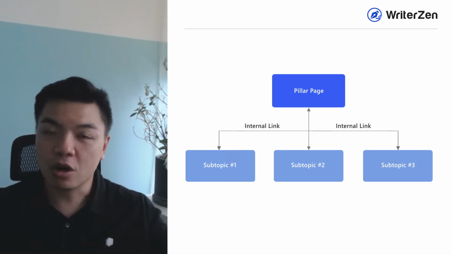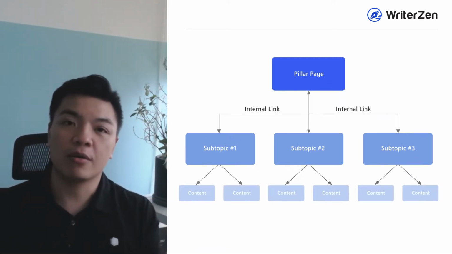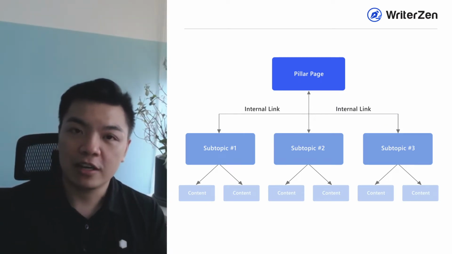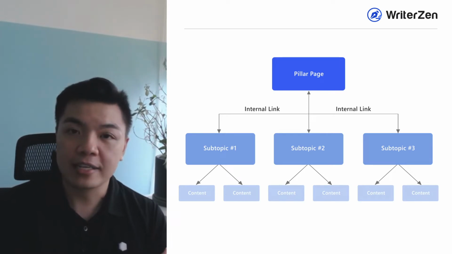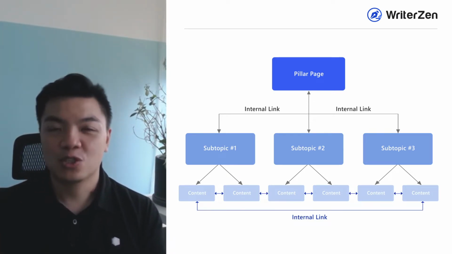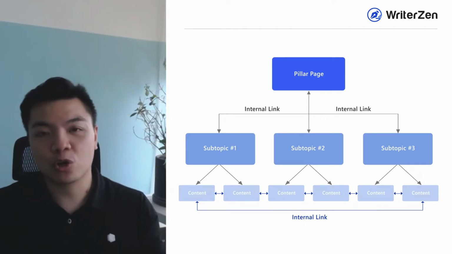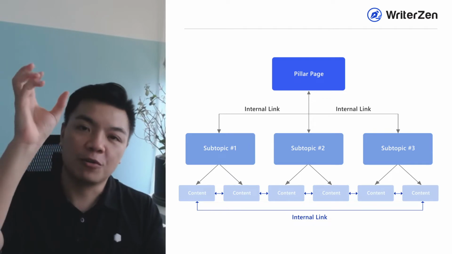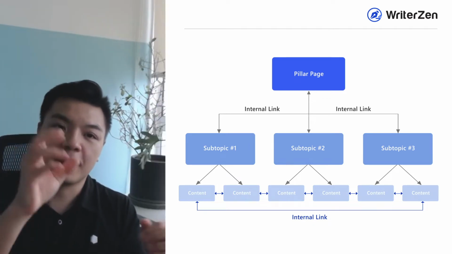If you have everything covered there, Google will then go deep down into the content and see whether your content actually provides value to the end users, as well as whether each of the content pieces is internally linked to each other. So this is a very well structured and well built map, and it all starts from the top of your topic cluster, and that is your pillar page.